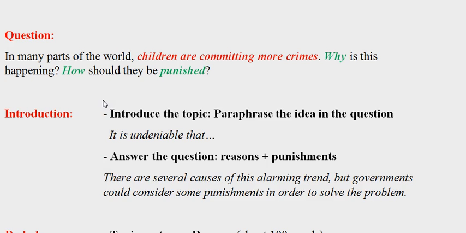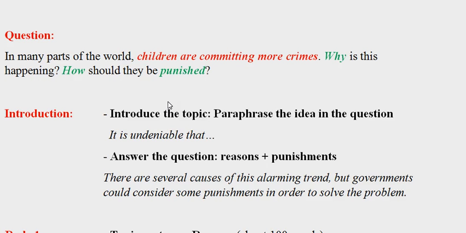Okay, we have finished with your mistakes and now let's see how you responded to the task. I want to repeat some key points to remember about this topic. The topic we have is young criminals and two questions to address: the reasons and the punishments for these criminals. So let me make a quick outline for you to picture our task clearly.